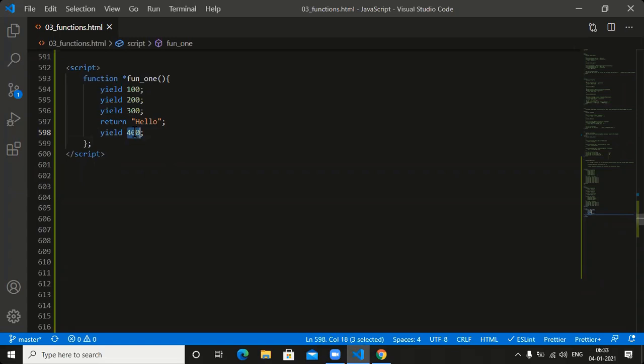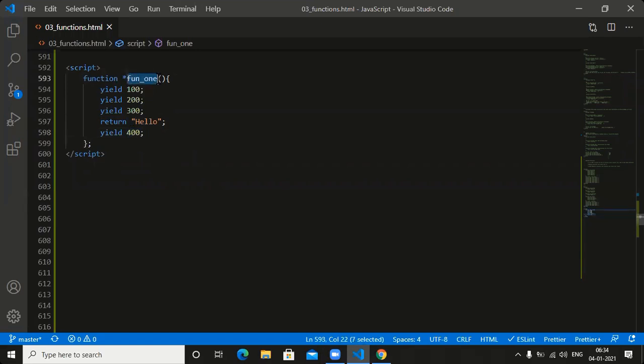I hope it won't execute. After the return statement, whatever you kept here won't execute. Just remember that point here. Will 100 execute? Yes. Will 200 execute? Yes. Will 300 execute? Yes. Will hello execute? Yes. Will 400 execute? No. After the return statement, whatever statement you kept here never executes.